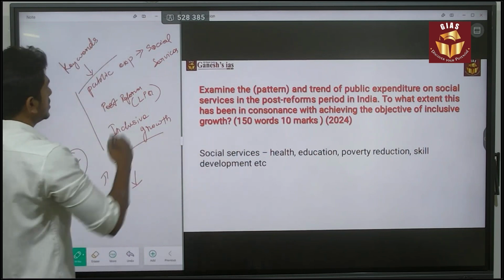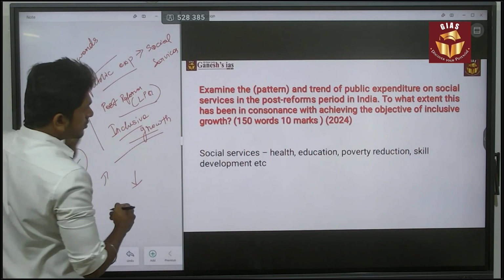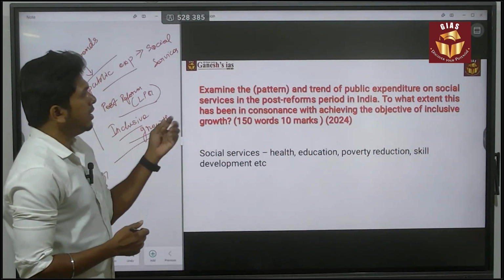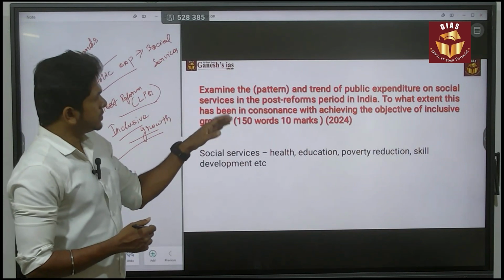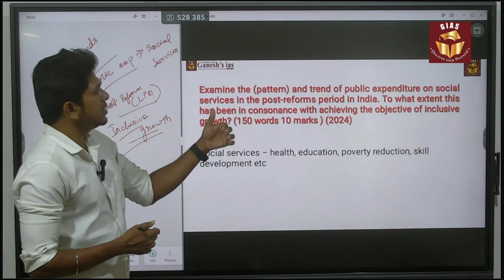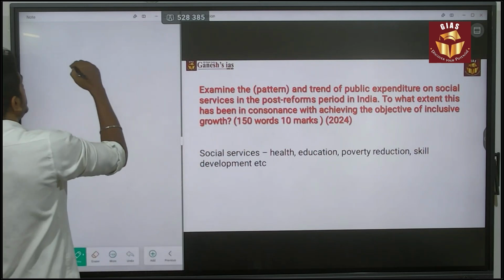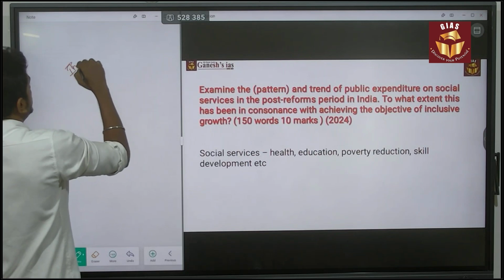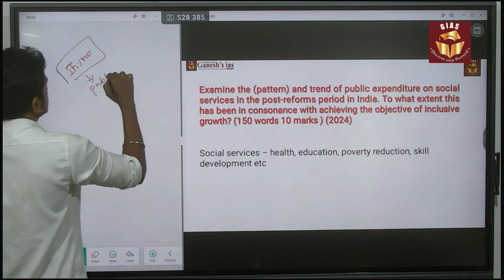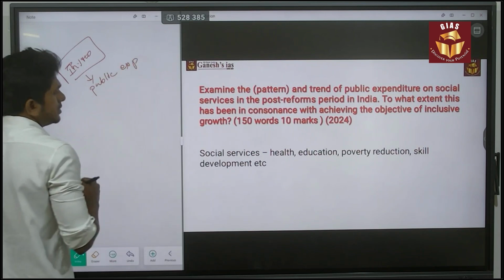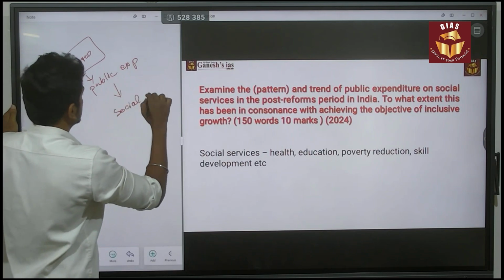So here the keywords are public expenditures, post reform, and inclusive growth. This question is mainly speaking about the pattern and trends of public expenditures on social services. The subsidiary keywords are post reform and inclusive growth, and you have to address the keywords. The intro should be based on public expenditure, because that is the main keyword for this question, and it is also speaking about social service.